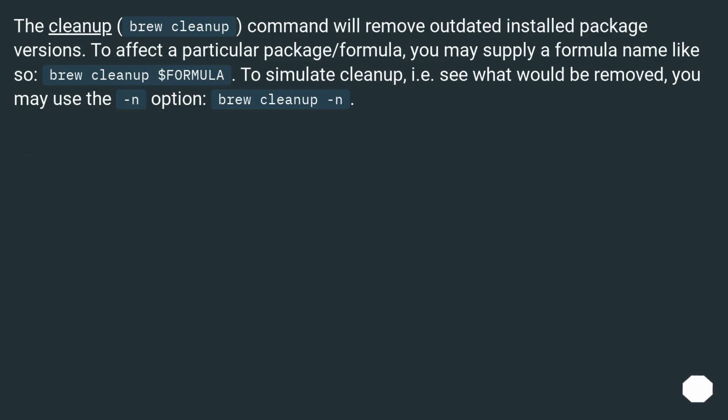The cleanup command, brew cleanup, will remove outdated installed package versions. To affect a particular package/formula, you may supply a formula name like so: brew cleanup $formula. To simulate cleanup, i.e. see what would be removed, you may use the -n option: brew cleanup -n.